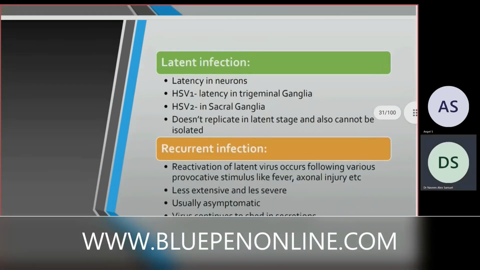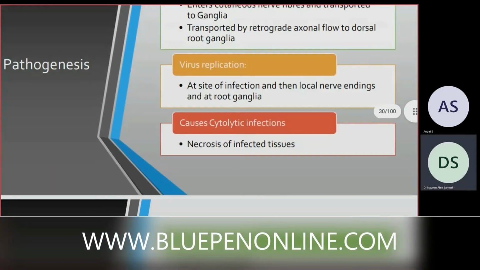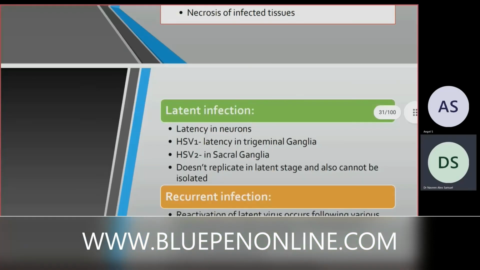Then latent infection, latency in neurons. For herpes simplex virus 1, latency is in the trigeminal ganglia, whereas for herpes simplex virus 2 it is in the sacral ganglia. It doesn't replicate in the latent stage and also cannot be isolated. So remember, replication in nerves is found only in the infective period, whereas in latency you won't find any replication in the nerves, and you can't isolate the virus.